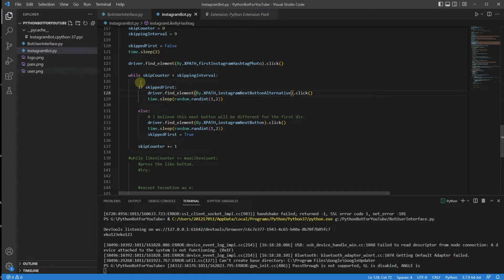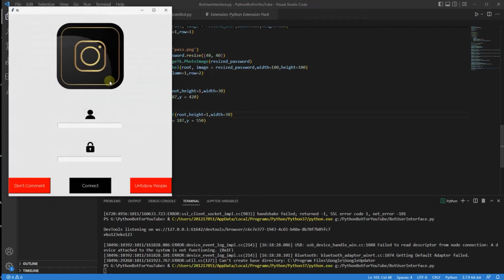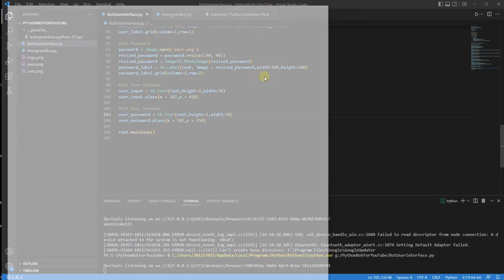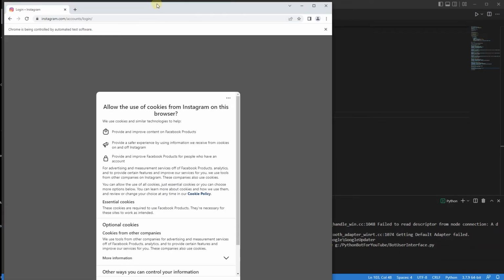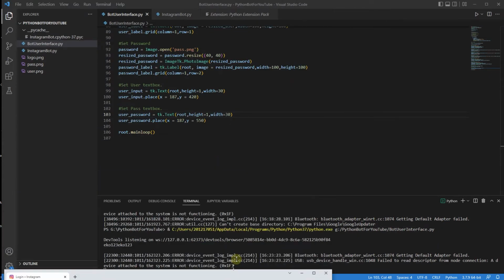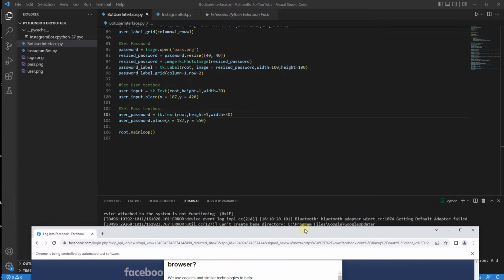So again, I'm going to close everything. I'm going to close this window over here. I'm going to go to the bot user interface and run it. Again, I'm just going to be putting it on the side instead of blurring the screen. Let's write the data, connect. And here I'm just going to make this window smaller. Actually, not smaller, but rather I'm just going to put it down.